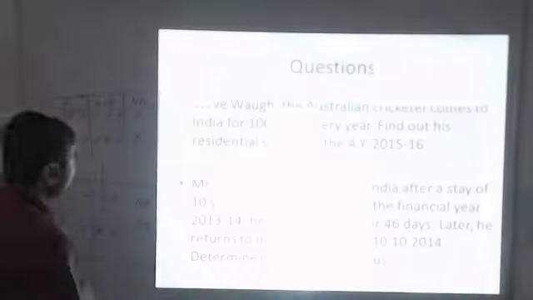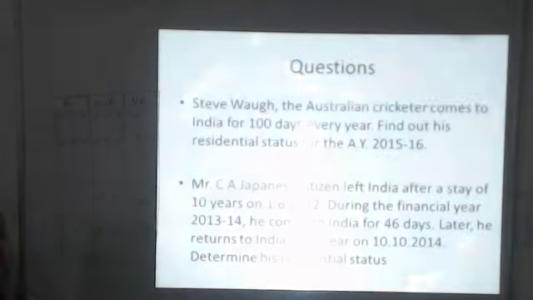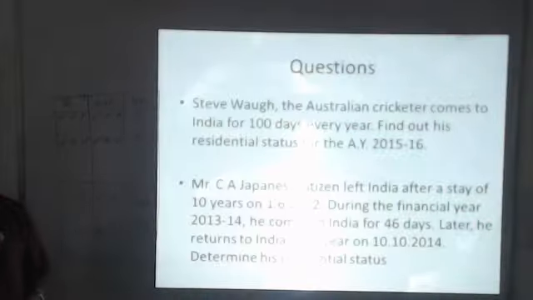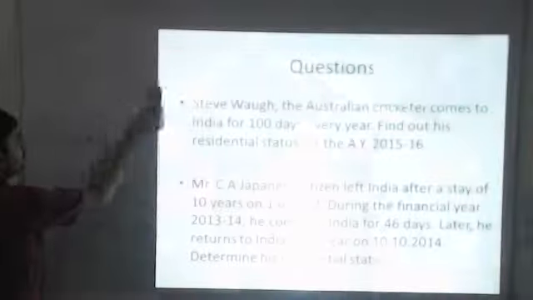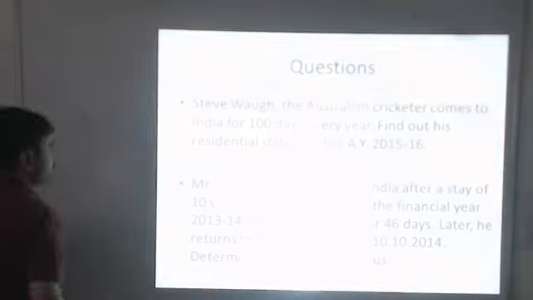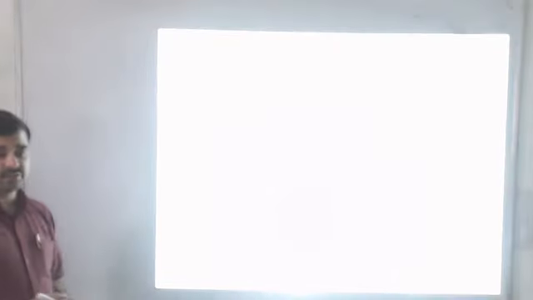Now we will check one or two examples so that it becomes clear whether the person or the entity is resident in India, how we calculate the residential status of the entities, and later on how we write the answers to the questions given here. Now let us start with question number 1. Question number 1 says that Steve Waugh, an Australian cricketer, means someone basically of Australian origin, comes to India for 100 days every year.